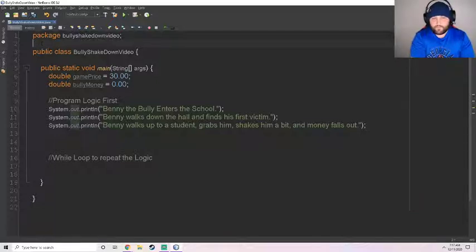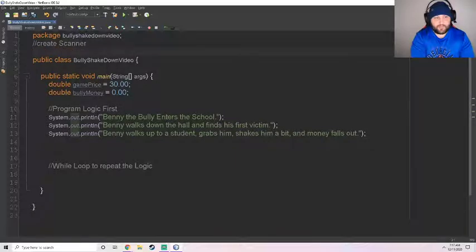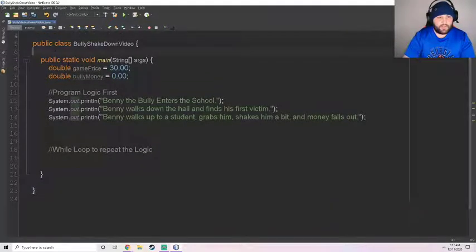We've done this several times, so I'm not going to do all the commenting. I'm just going to say you need to create a scanner. Again, that process is import java.util.Scanner. Then in between class and the main method: static Scanner keyboard equals new Scanner(System.in).